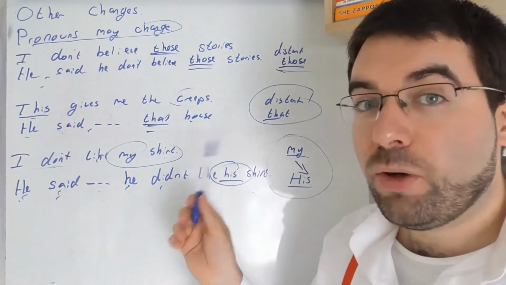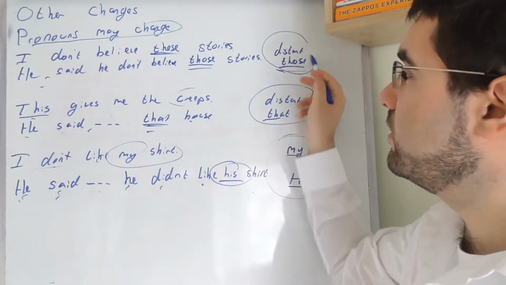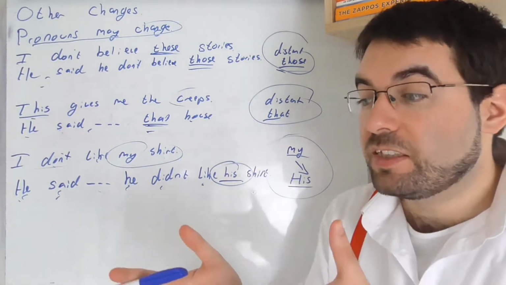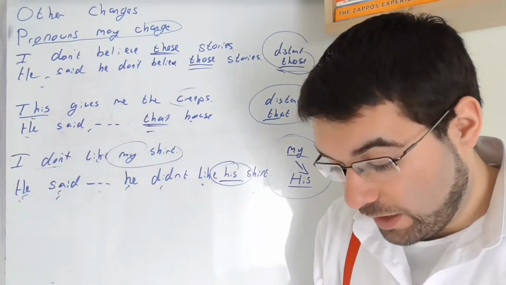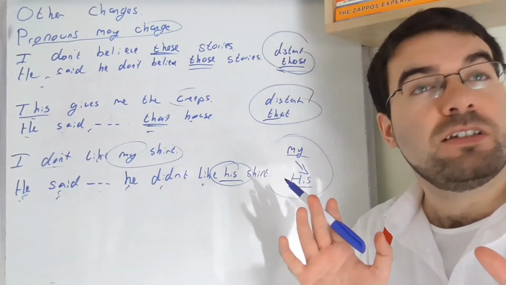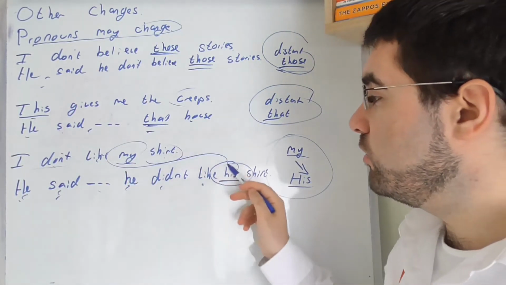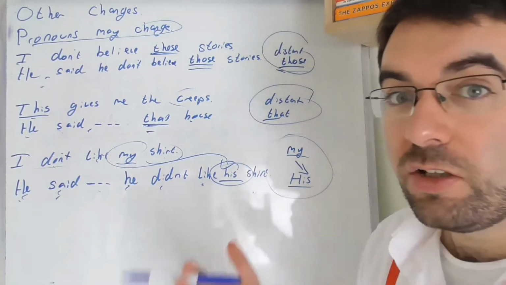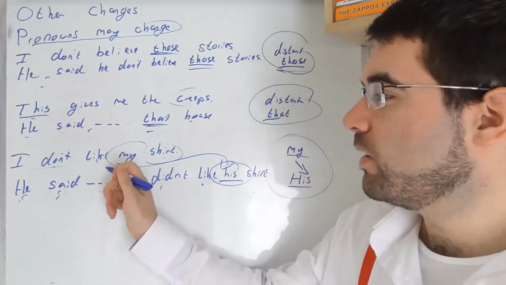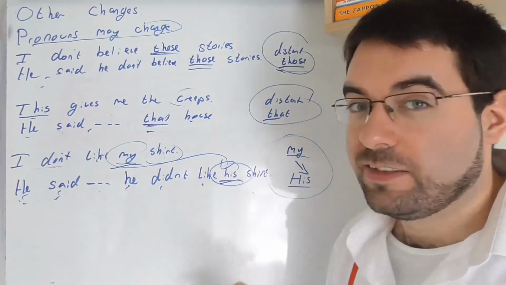So the pronouns can change depending on the context. And remember, it becomes more distant. This, that, those, these. This hat, this cat, these plans, those plans, that cat. And the reflexive pronouns turn into the general pronouns: his, hers, theirs. I don't like my hat. He said he doesn't like his hat.